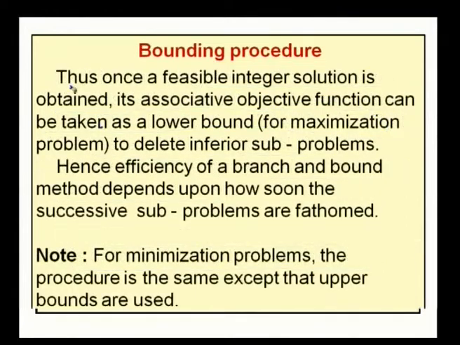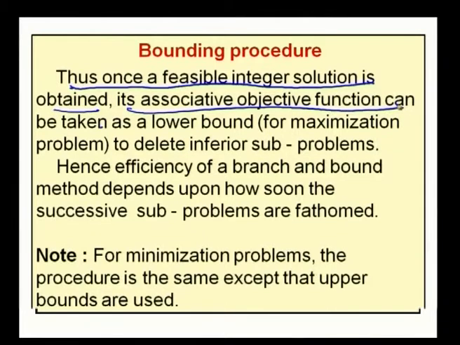Thus, once a feasible integer solution is obtained, its associated objective function can be taken as a lower bound to delete inferior subproblems. This is for a maximization problem.